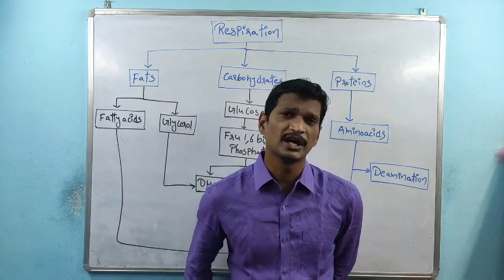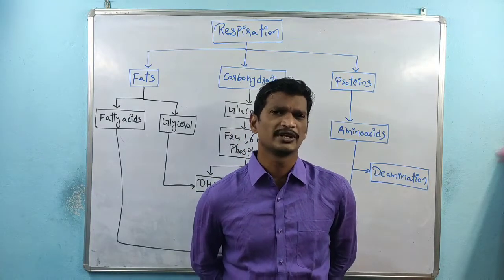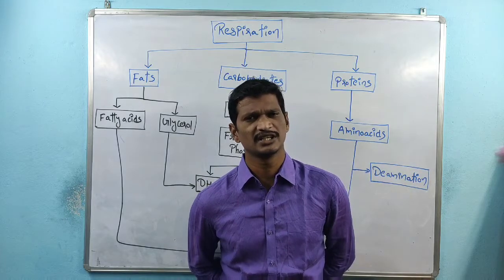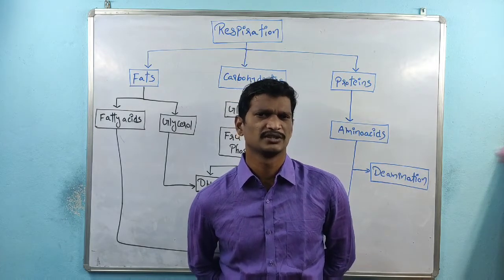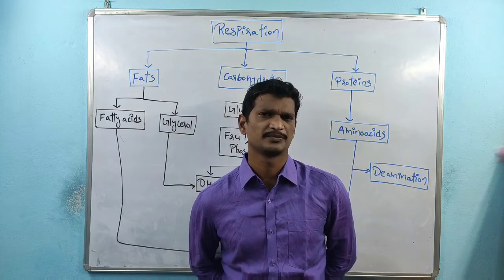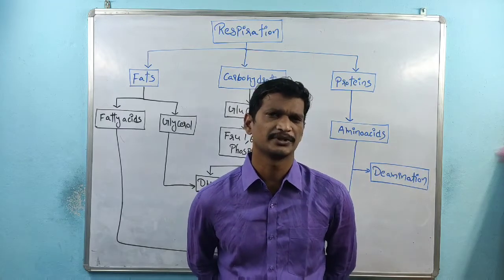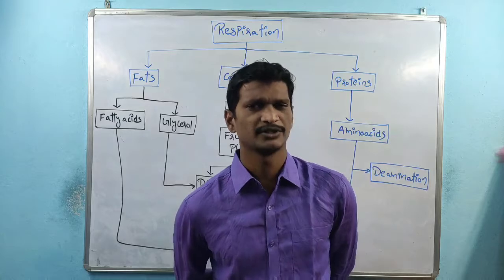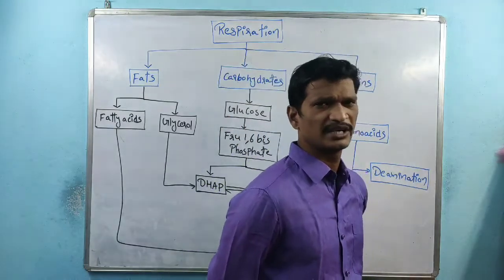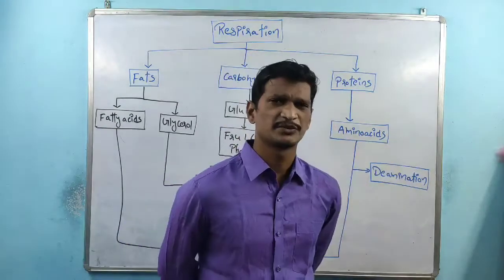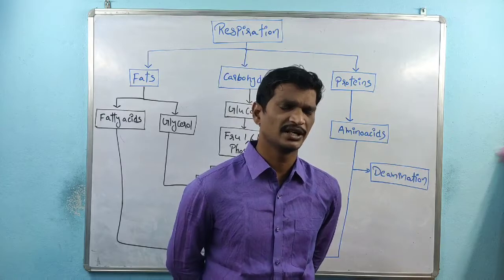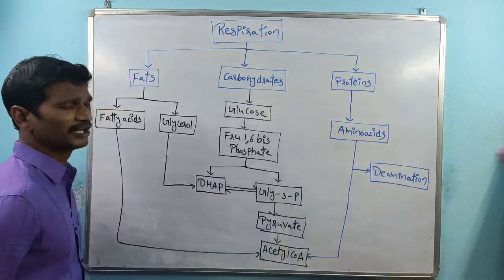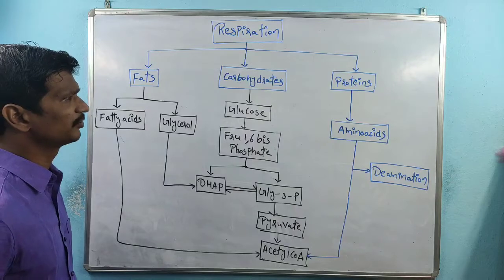We know how carbohydrates produce energy, because we discussed glycolysis and the TCA cycle, where energy production takes place. So how do fats produce energy, how do fats produce ATP, how do proteins or amino acids produce ATP? We are going to discuss the energy production or respiration process done by the fats and the amino acids. In that case, we know that the well-known metabolism is the carbohydrate metabolism.